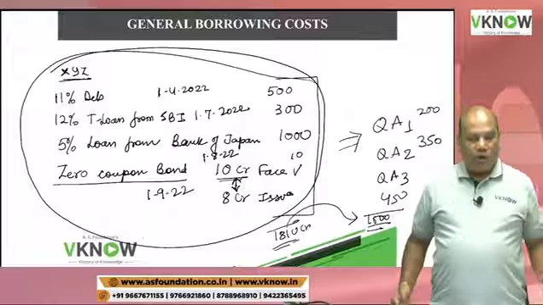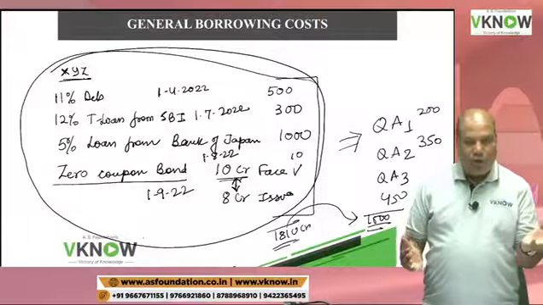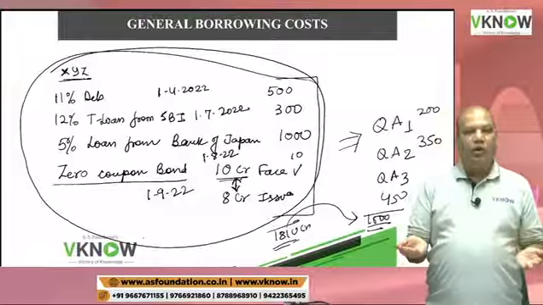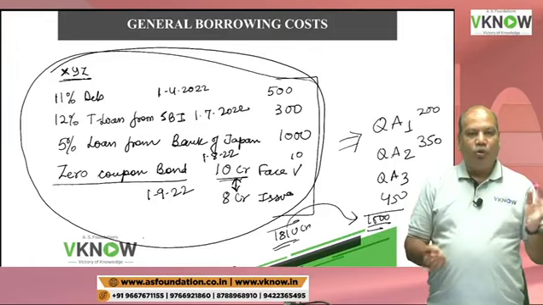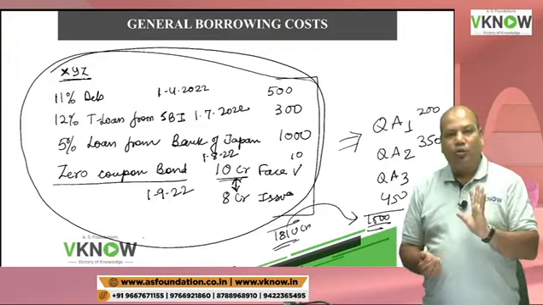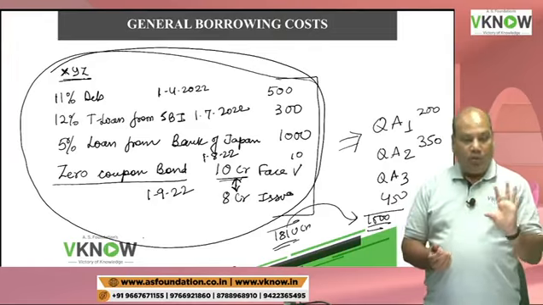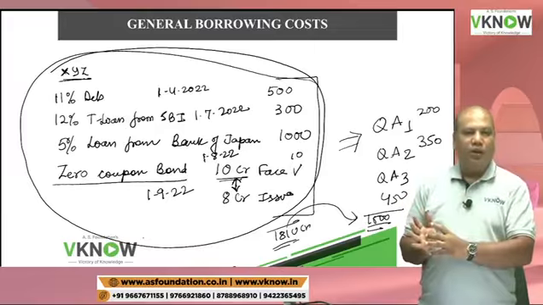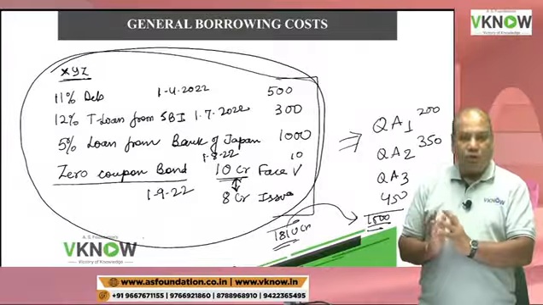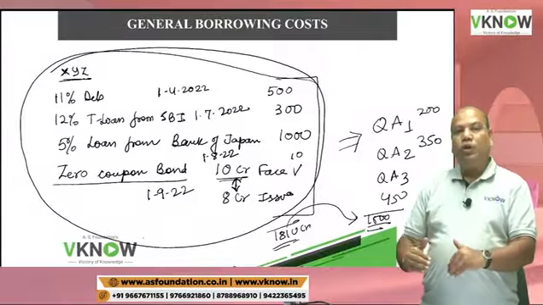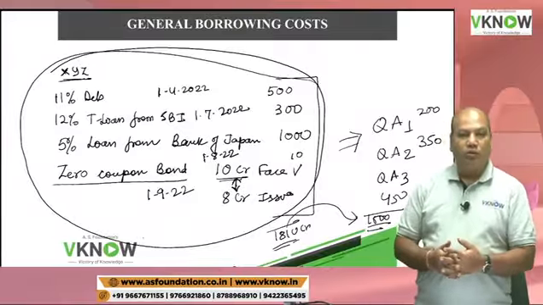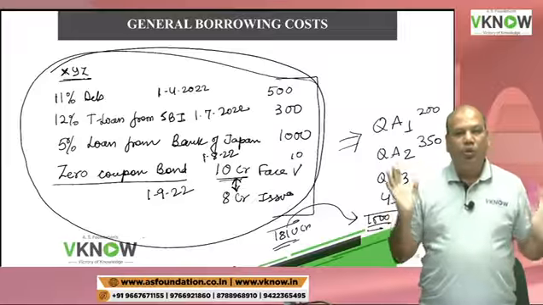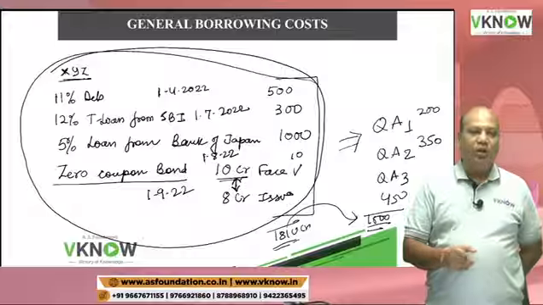So when we can't prove that this borrowing is for this qualifying asset, because there is a qualifying asset, the level of borrowing is high. So borrowing is directly attributable to qualifying asset, but we don't know which borrowing was used for which. So then what will we do? Are we going to capitalize the entire borrowing cost? The answer is no. Are we going to transfer the entire borrowing cost to the P&L account? Again the answer is no.